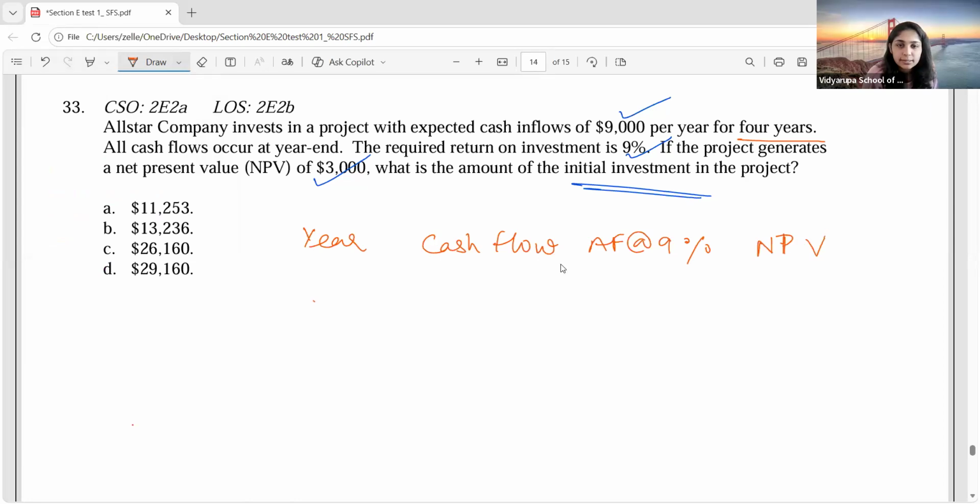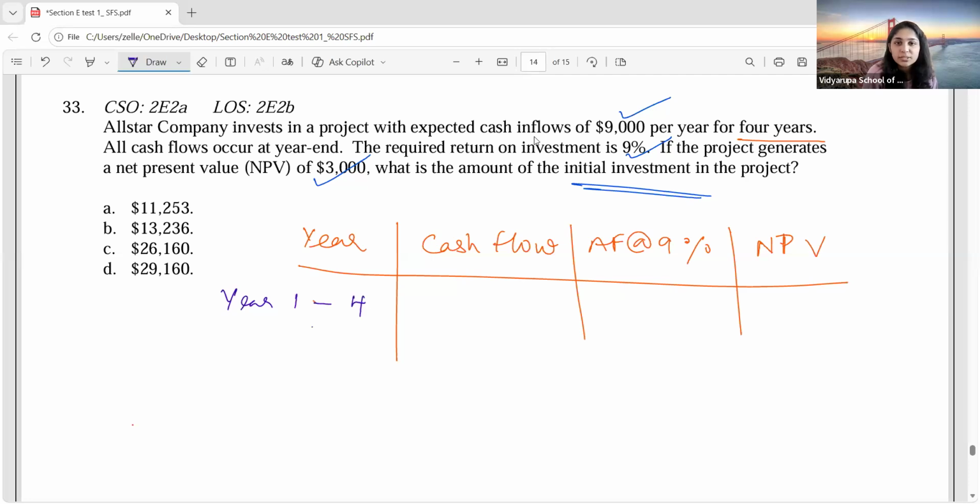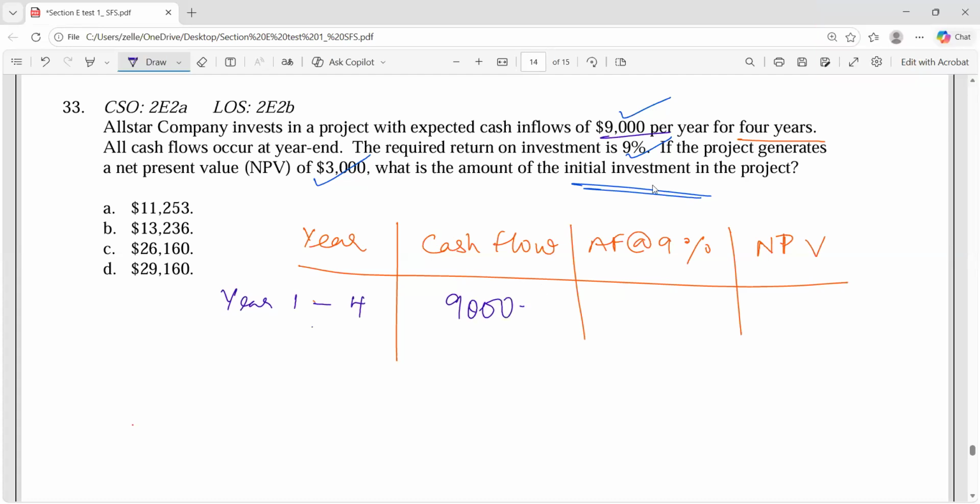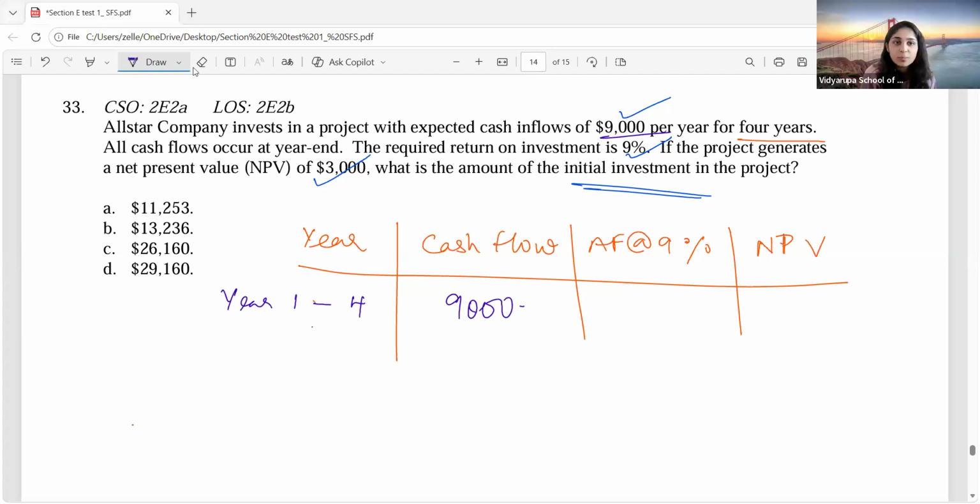We all know this is generally the format that we follow. Year 1 to year 4. Every year, how much is the cash flow that we are expecting? 9,000. Correct?